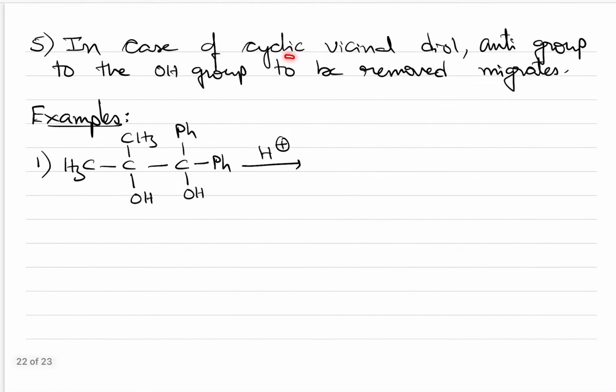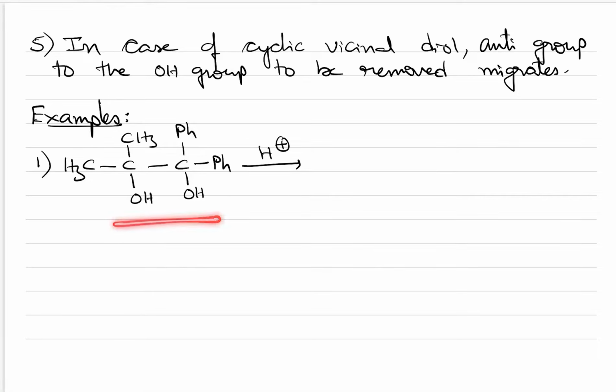Then in case of cyclic vicinal diols, the group anti, or opposite, to the OH group to be removed is the one that migrates. That means whichever group is present opposite to the OH group you are protonating, that group only you have to remove out. That is the case in cyclic vicinal diols. Now let's see some examples.